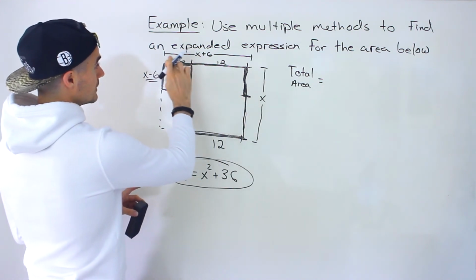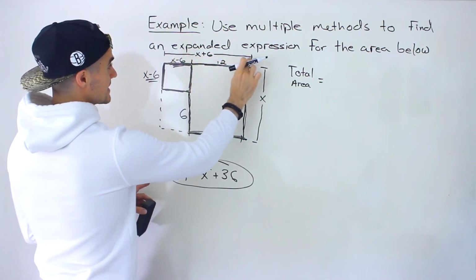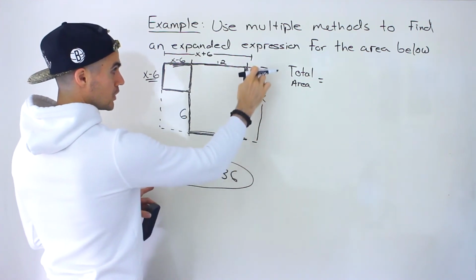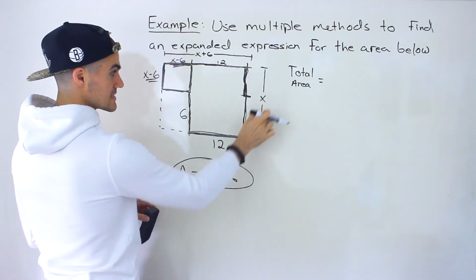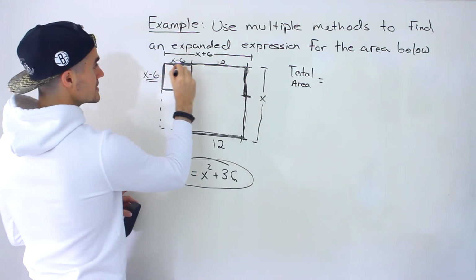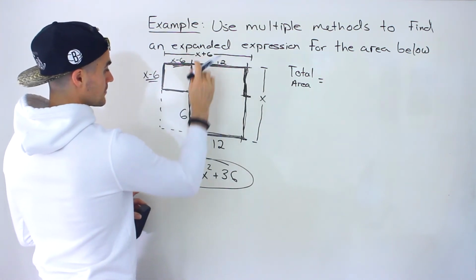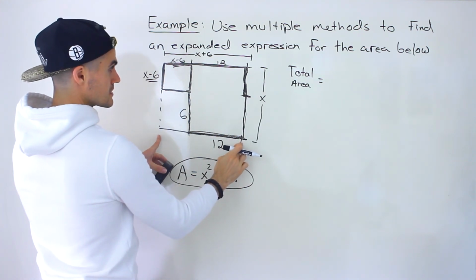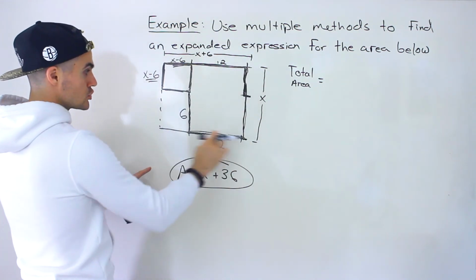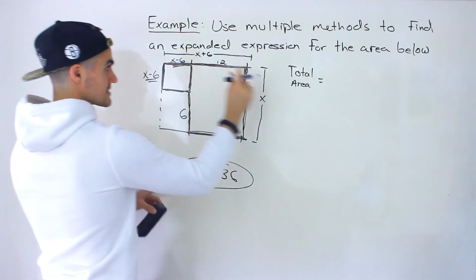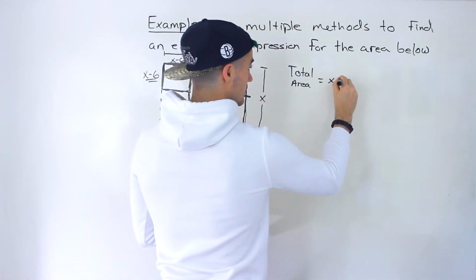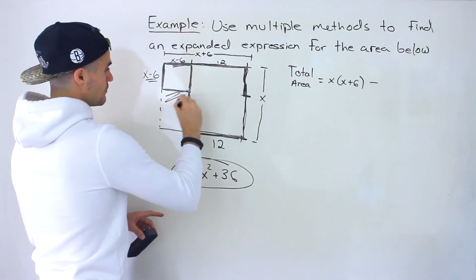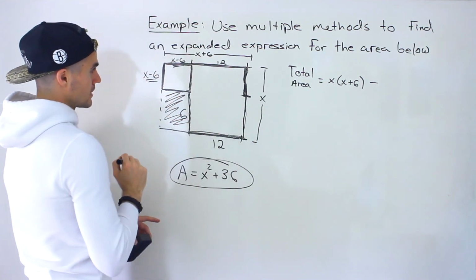It's going to be x plus 6, this entire length, times x, right? We know this entire length is x. We know this entire length is x plus 6. So we could take that large total, which is going to be x times x plus 6, and we could subtract this empty area right there.